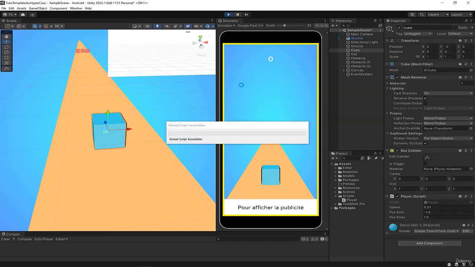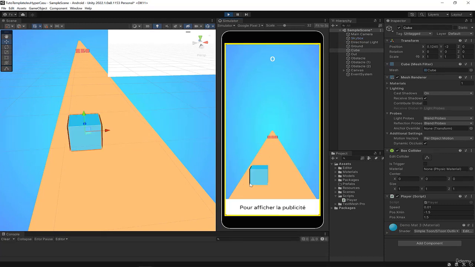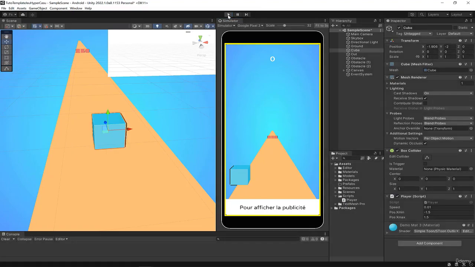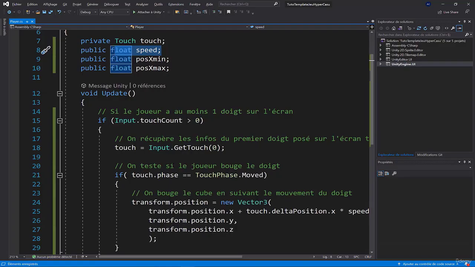Meaning, if I start the game, my mouse is considered as the touch on the screen, and there you see that I can move the cube on the screen with my mouse. You notice there's a problem. I can go to the limit of the field. But we'll be able to fix that later with the two variables we created in our player script.